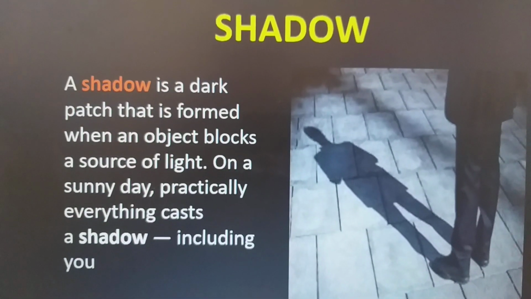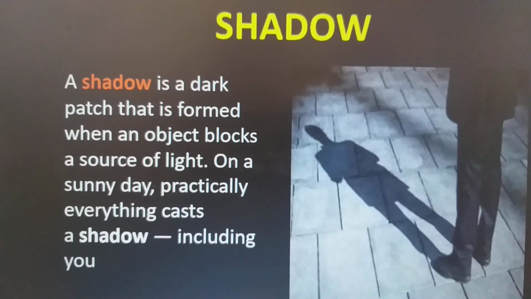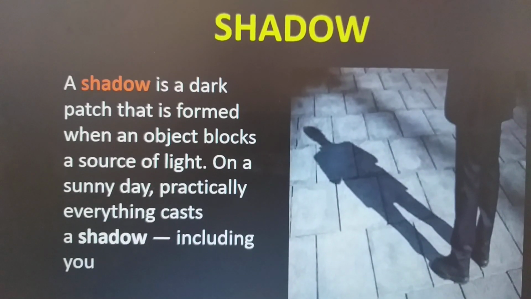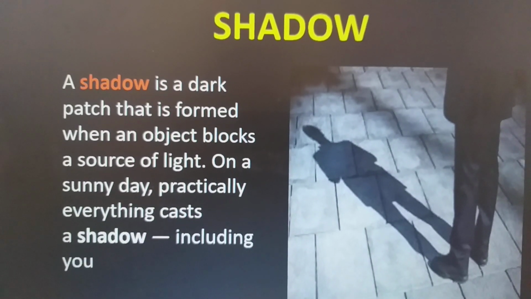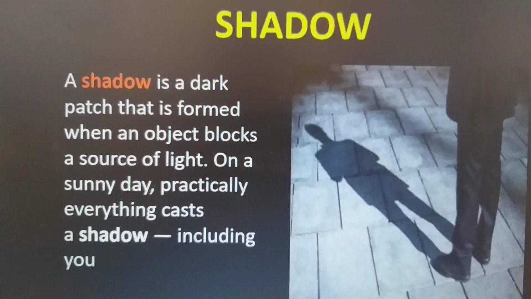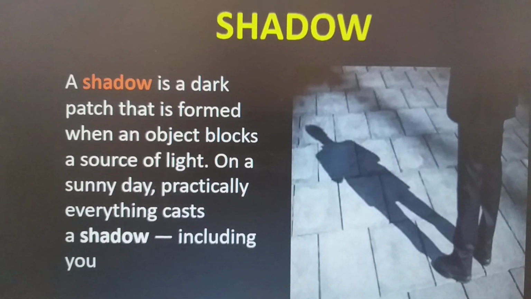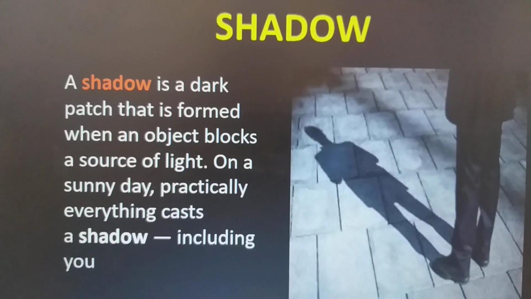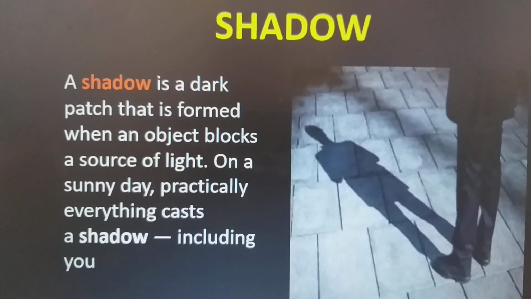What is a shadow? A shadow is a dark patch that is formed when an opaque object blocks a source of light. On a sunny day, practically everything casts a shadow, including you. So, in simple words, shadow is a black patch formed behind the opaque object when the opaque object comes in the path of a light.